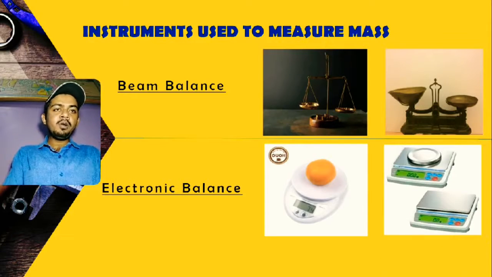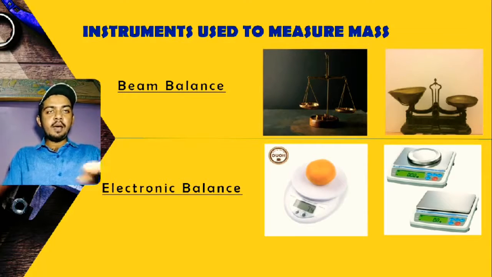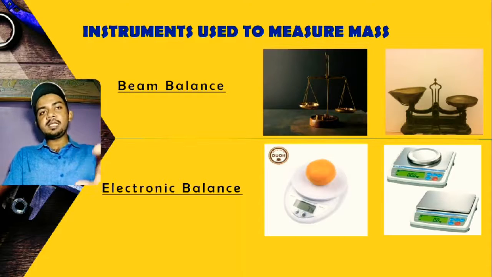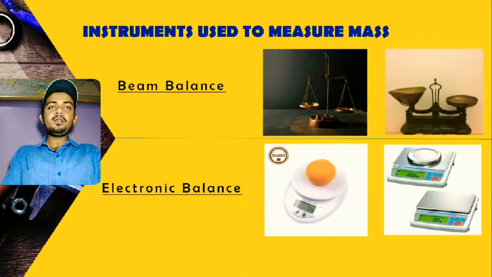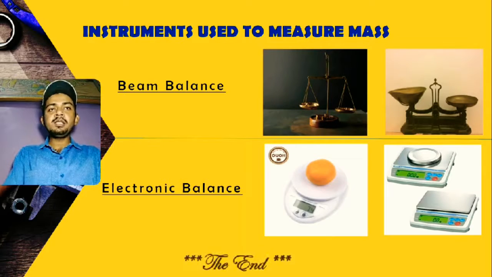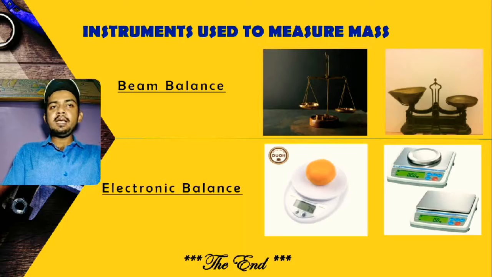Similarly, we have one more here. What is done here? A plate is set to zero, and then the substance which we need to measure is kept there, and it tells the weight. So these were the instruments, my dear students, and this is the end, nothing else.